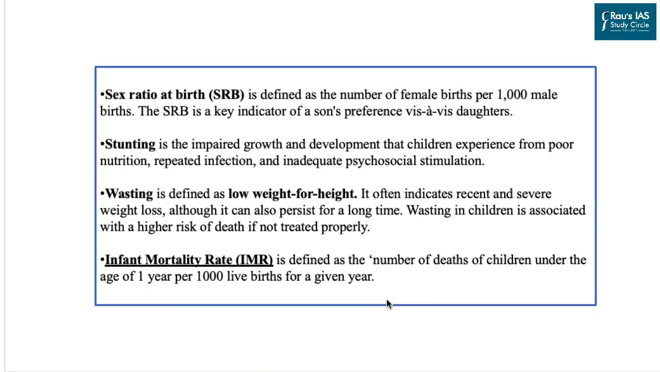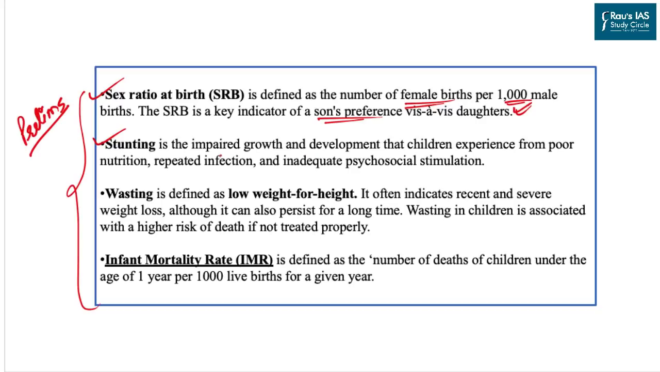Now let us look into some of the key terms related to population, health and malnutrition in the country. The first one is sex ratio at birth. All these terms are important for your prelims examination as well as for mentioning in the mains examination in your introduction and sub-introduction. Sex ratio at birth is defined as the number of females born per 1,000 male births. This indicator is used to show the son preference in the society when it comes to sex selection.